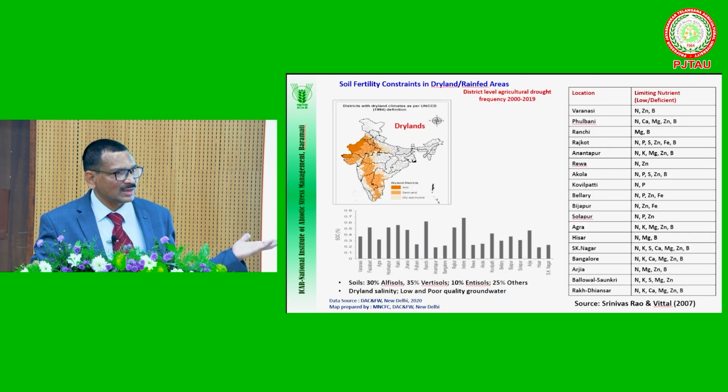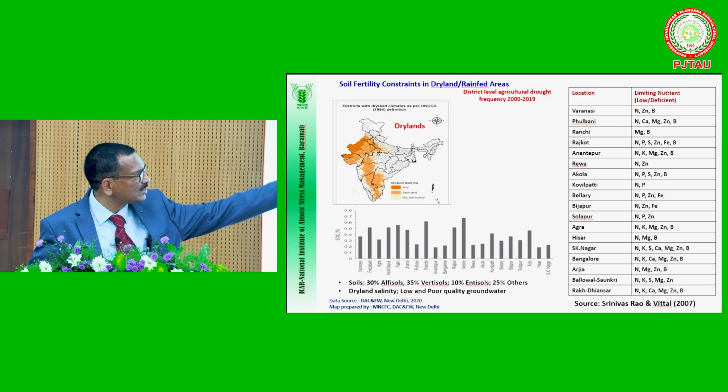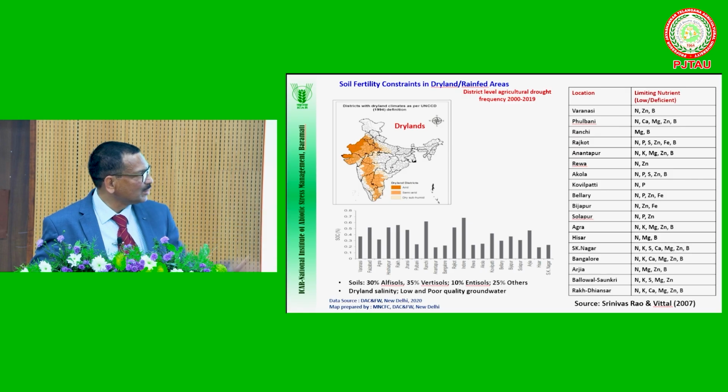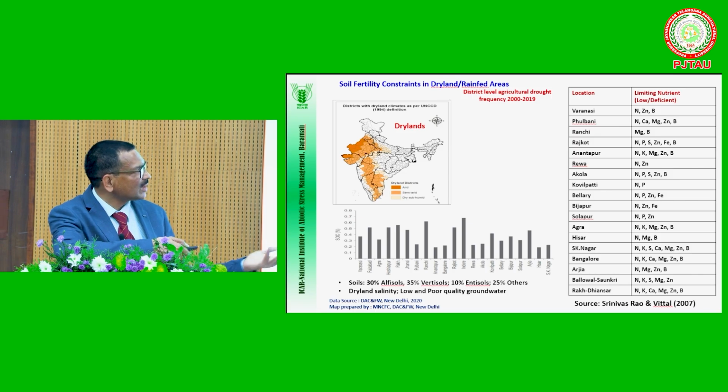And of course, dryland agriculture, all of you know this. Popularly we say they are not only thirsty, but also hungry. Like our irrigated agricultural soils, dryland soils are also deficient in so many nutrients. This is the All India Coordinated Research Project on Dryland Agriculture centre results. They are deficient in these different nutrients, and in their combinations also.